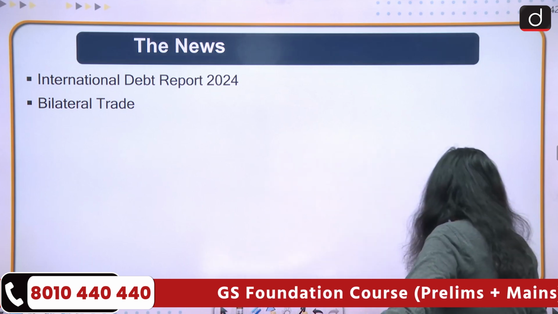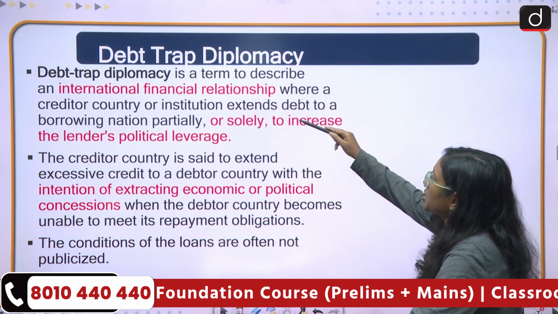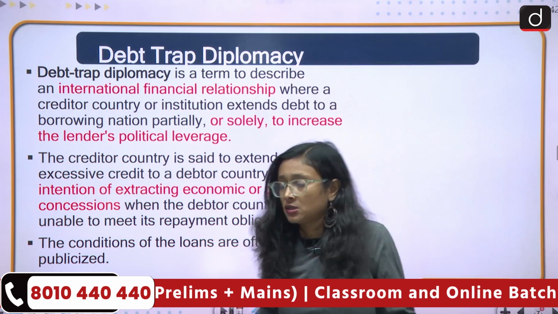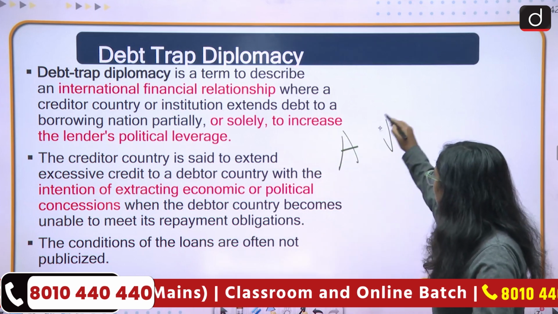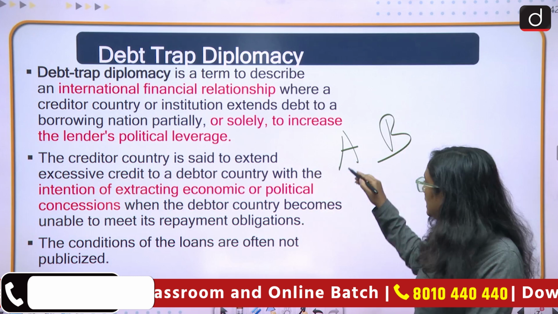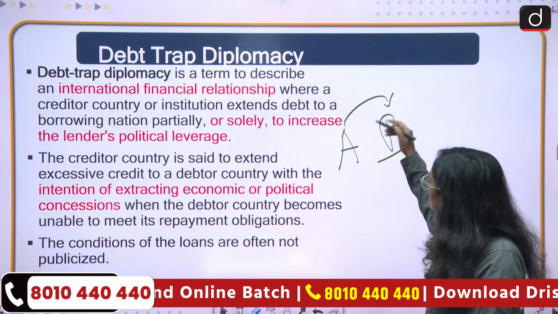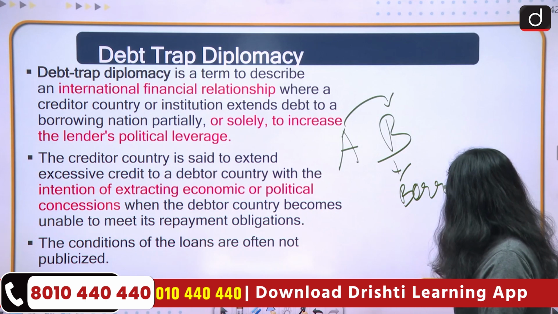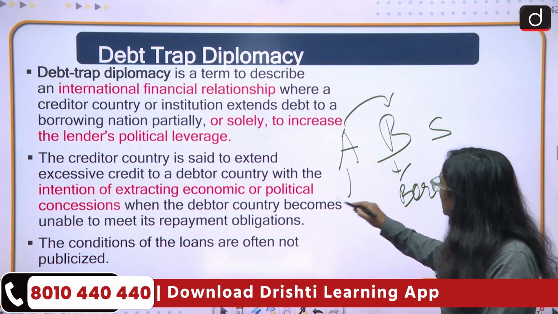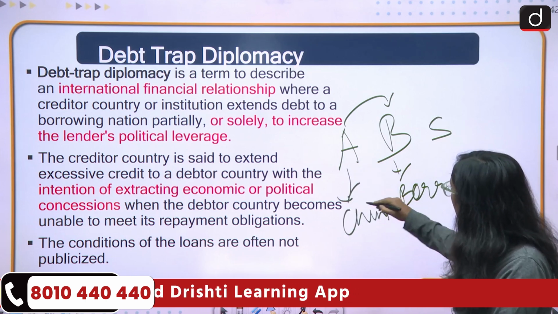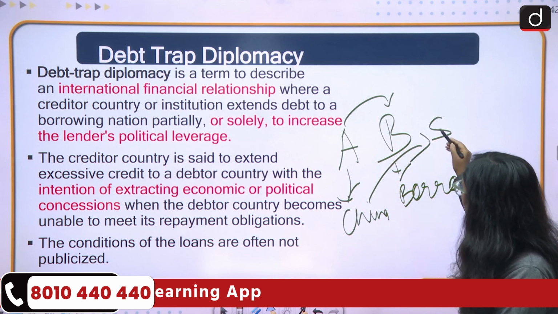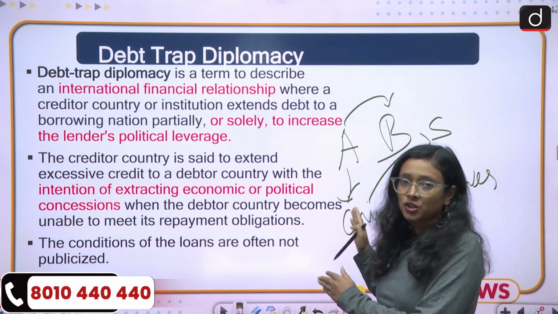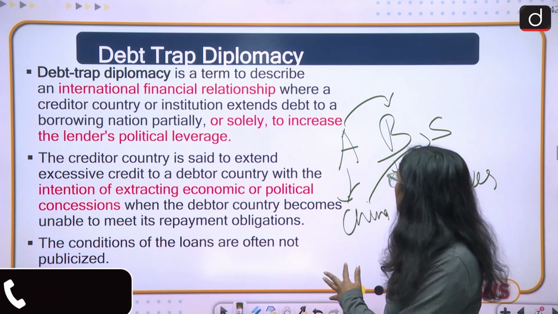First of all we should know what this debt trap diplomacy is. Suppose there are two countries here, A and B. A is lending money to B, so B is the borrower. Suppose B is Sri Lanka and A is China. So China is giving money to Sri Lanka and Sri Lanka is taking money from China. This is called China providing debt to Sri Lanka.